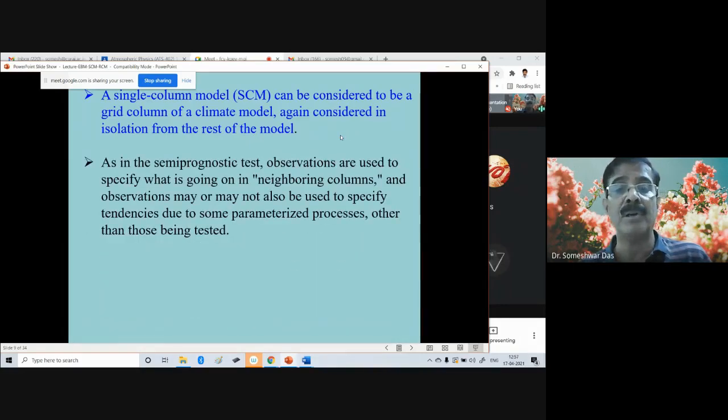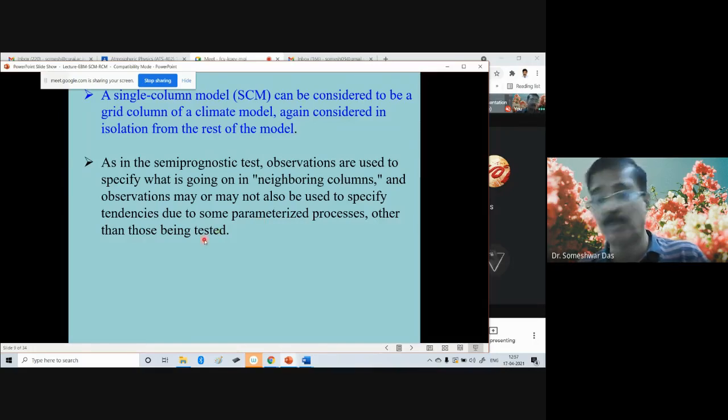As in the semi-prognostic test, now you know what is the semi-prognostic test. Observations are used to specify what is going on in the neighboring columns, and observations may or may not also be used to specify tendencies due to some parameterized processes other than those being tested.